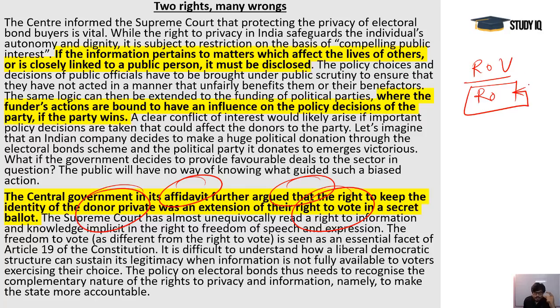So these things are necessary for the public to know, and here they are equating both these rights: the right to vote is equal to this particular right to maintain secrecy in donation. How is this justified? And you see who is saying that? The central government is saying that. They are actually submitting this affidavit. So it's a problematic thing. It's logical that these things cannot be equated like that. The right to donate privately cannot be an extension of the right to vote.